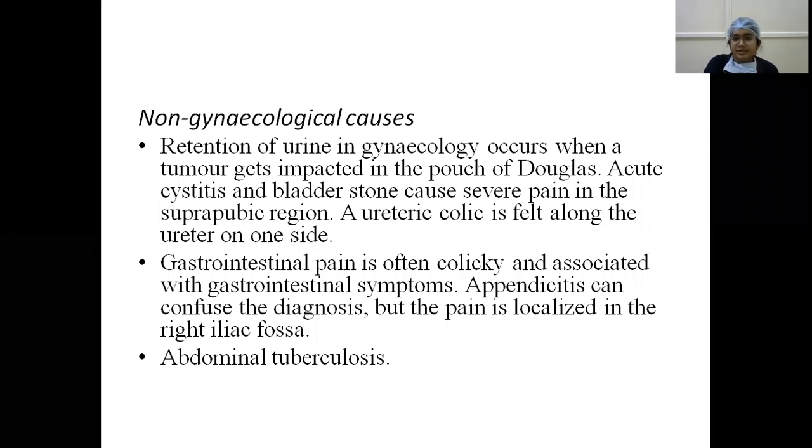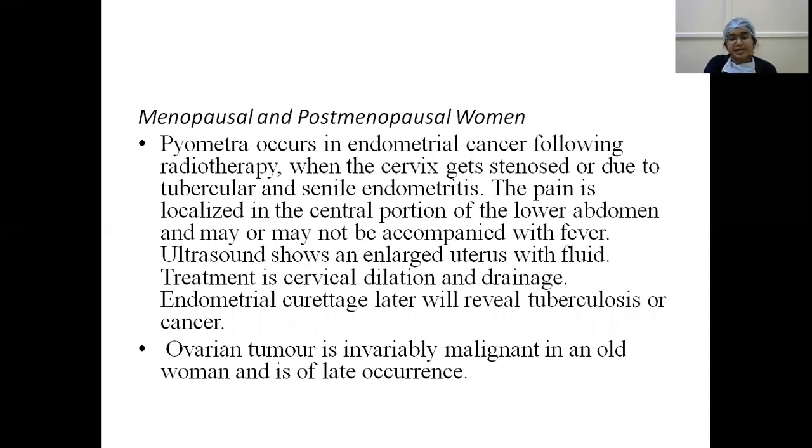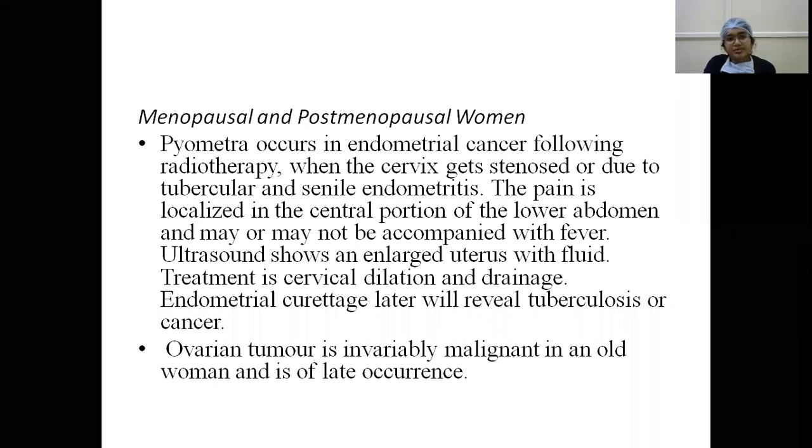Gastrointestinal pain is often colicky and is associated with gastrointestinal symptoms, and appendicitis can confuse the diagnosis, but the pain is localized to the right iliac fossa. Abdominal tuberculosis may also cause acute pelvic pain. And so what are the causes in menopausal and postmenopausal women? Pyometria occurs in endometrial cancer following radiotherapy when the cervix gets stenosed, or due to tubercular and senile endometritis.